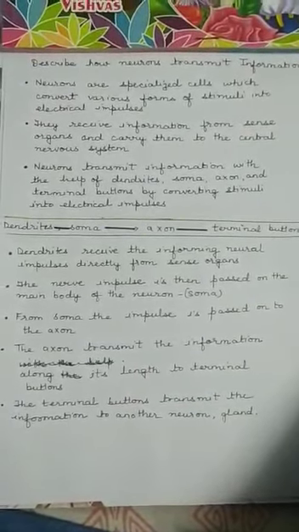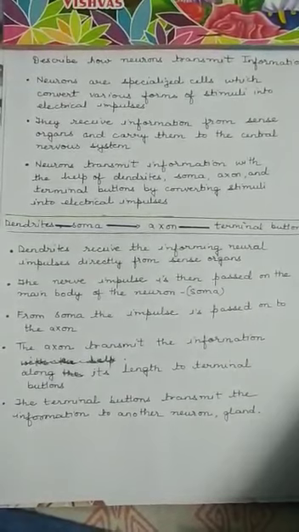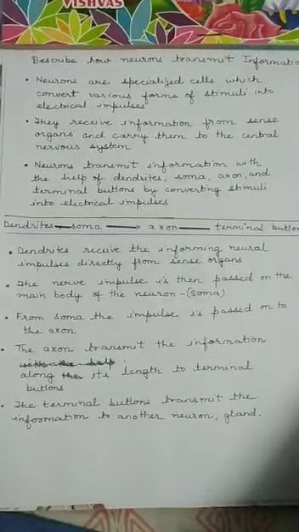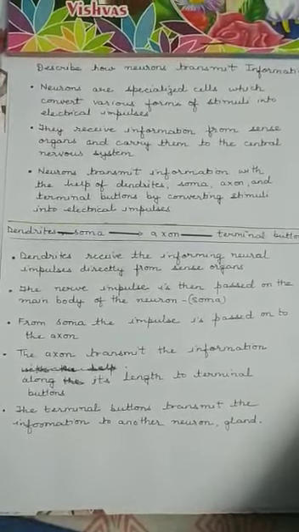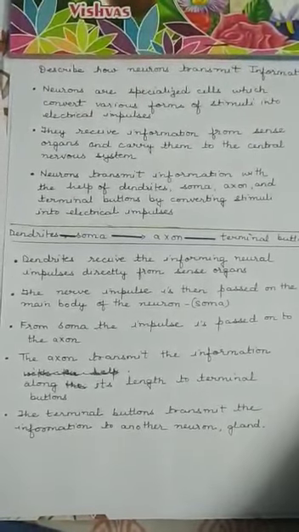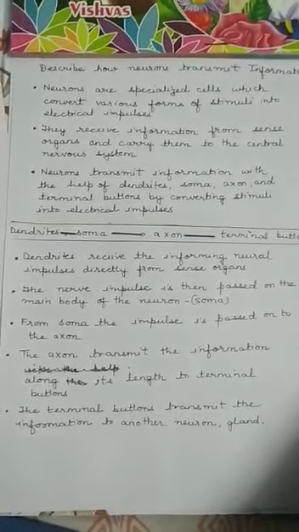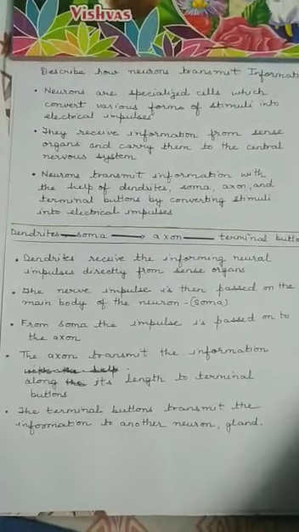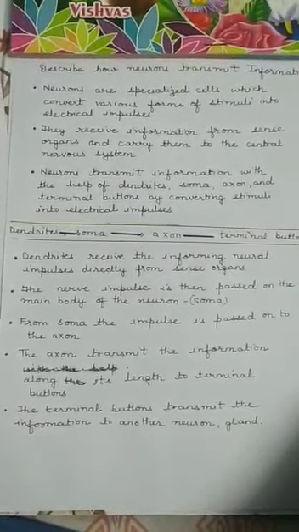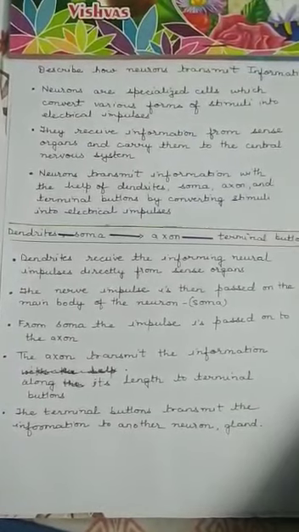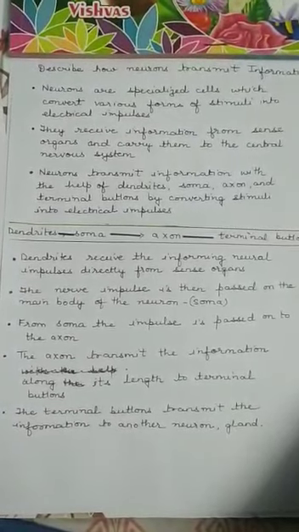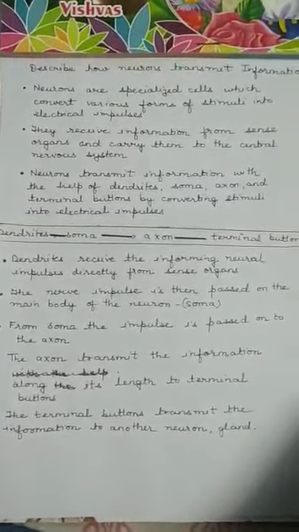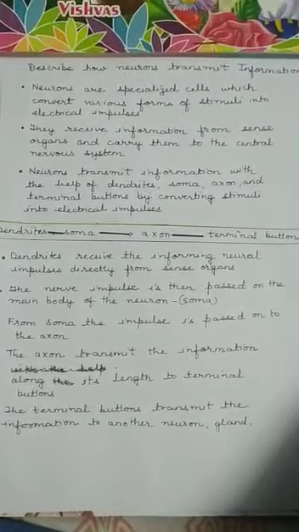The axon transmits the information along its length to the terminal button. It is believed that transmission of information depends upon the length of the axon. At the last, the terminal button transmits the information to another neuron or gland. So this is how information is transmitted from one neuron to another.